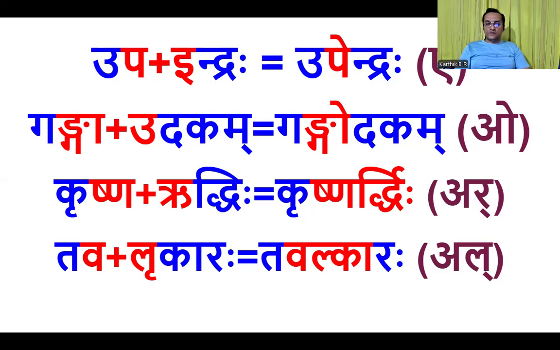E letter's ucharana sthanam is talu. So ye letter's ucharana sthanam is kantha talu both. So we can write ye here. Upa Indra became Upendra. In the second example, same thing. Ganga has a in it. See, dirgha akara is also considered. I said all 18 forms can be considered when we say a in guna sandhi.